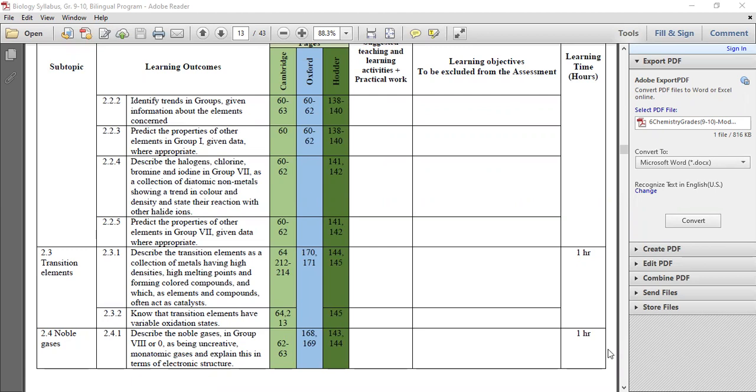Good morning, all of you. We are going to start a new unit today. It's a new topic for Unit 1.